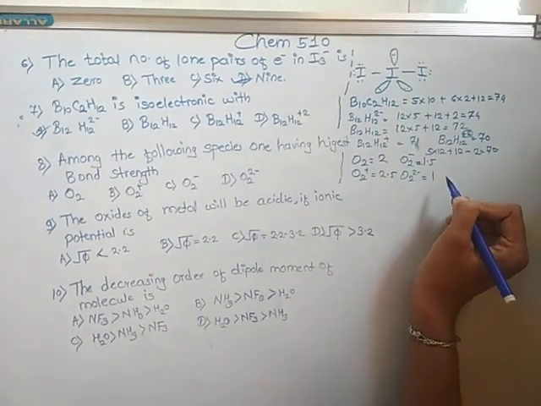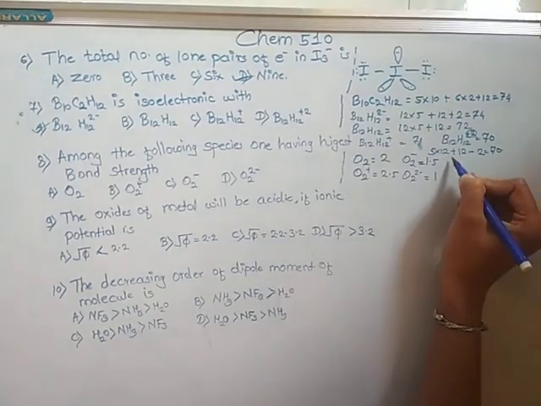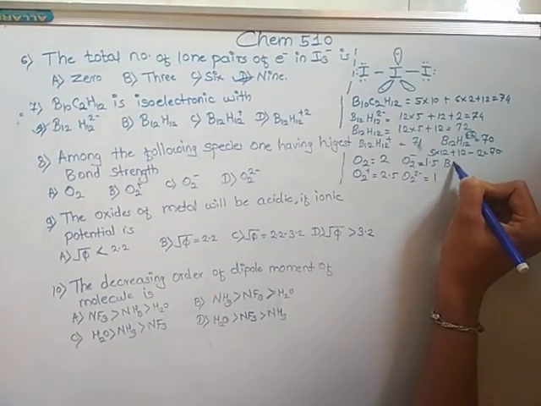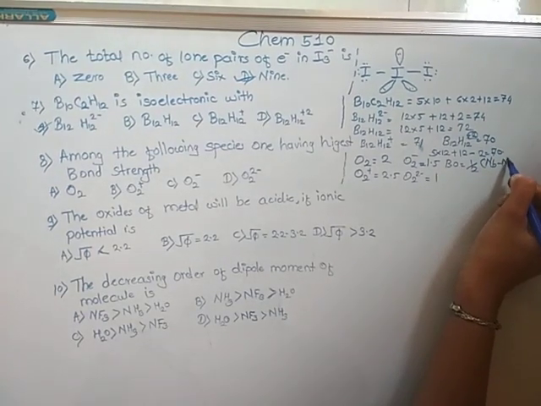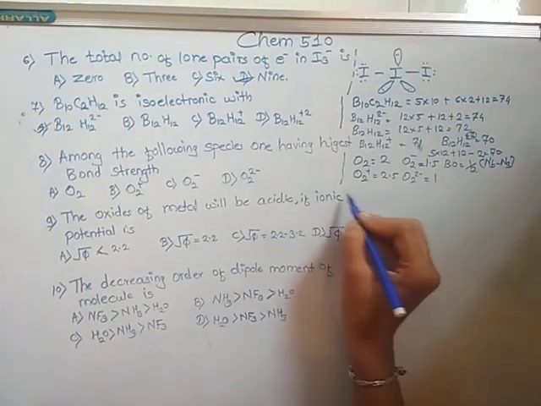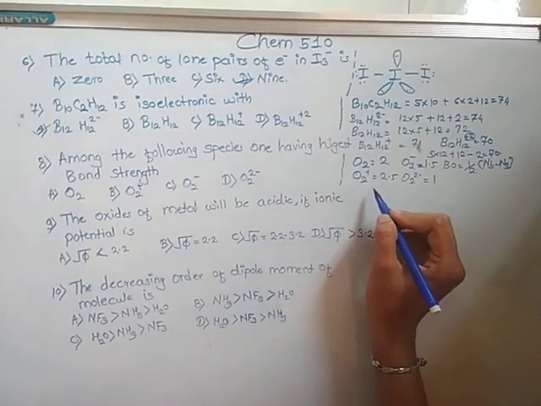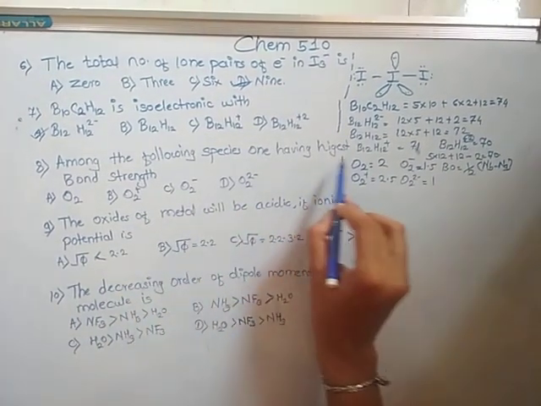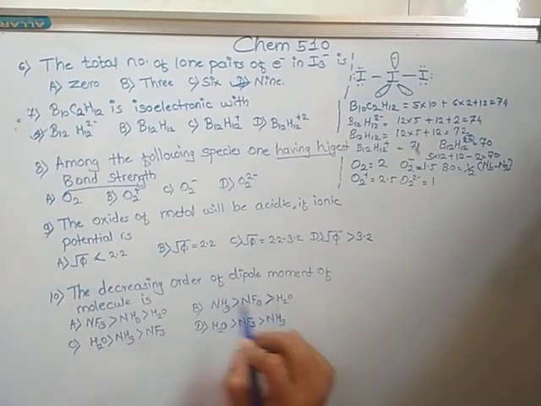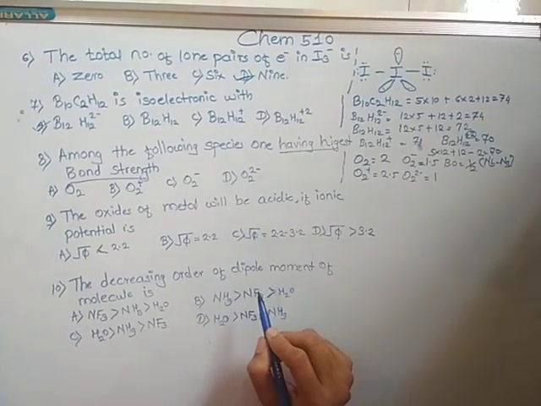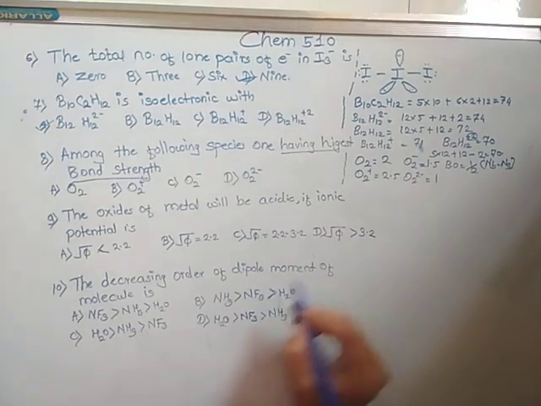So bond order is calculated by the formula 1/2 into NB minus NA. Here they asked the highest bond strength. So bond strength means bond dissociation energy.